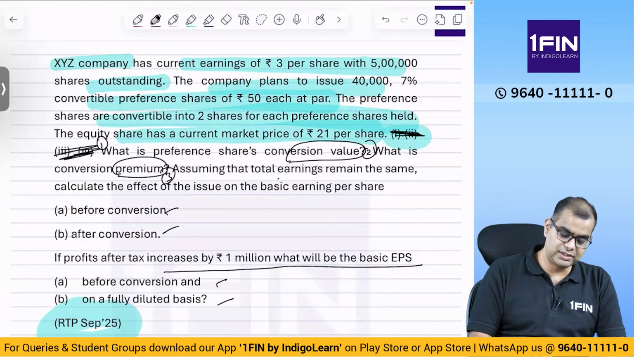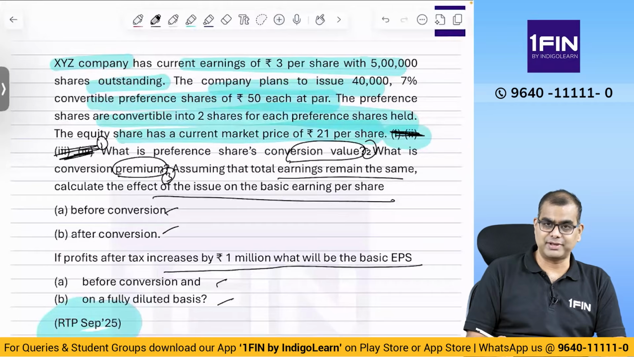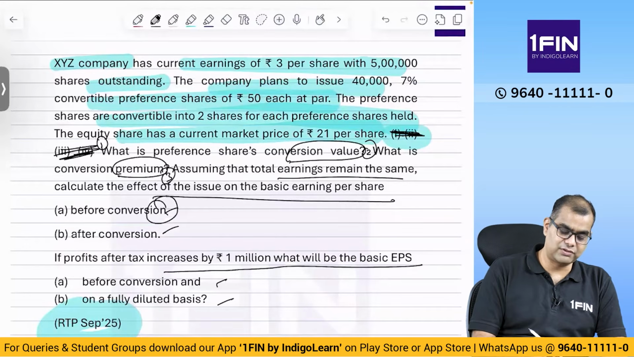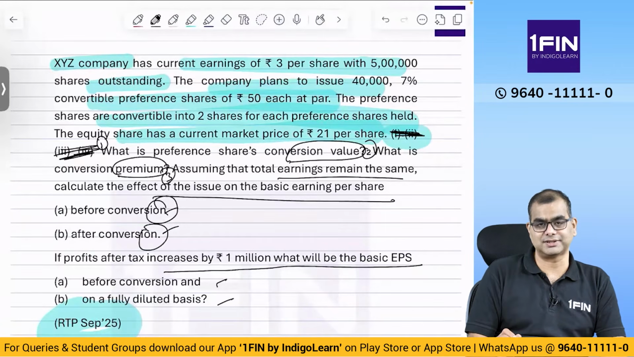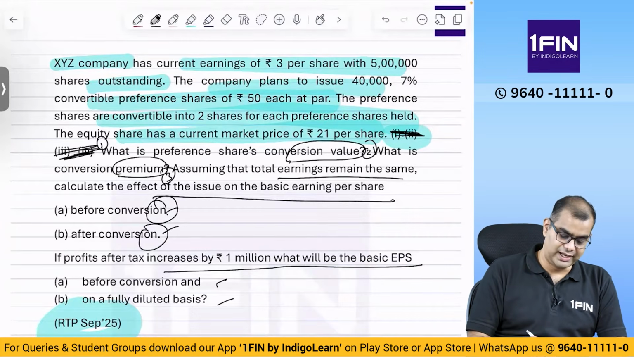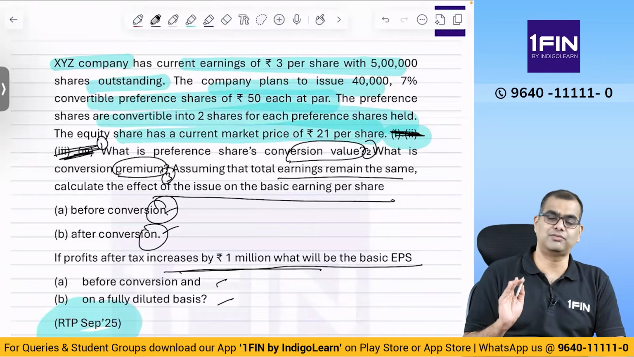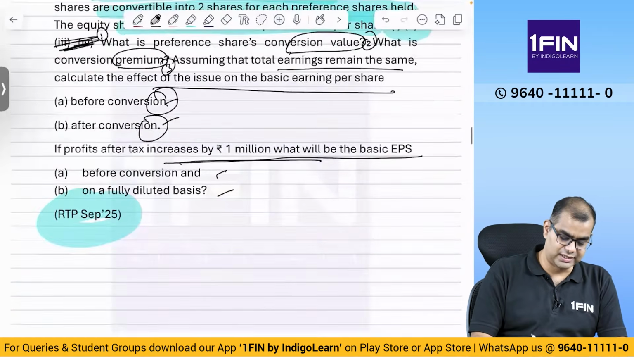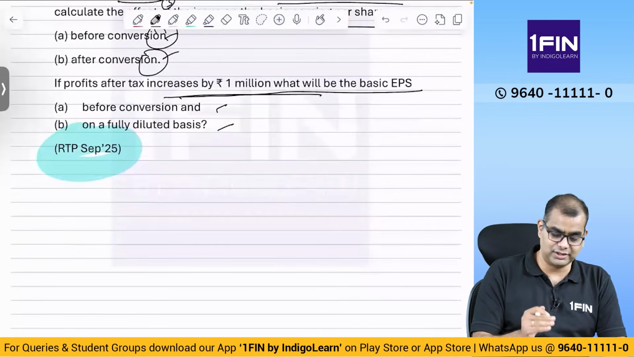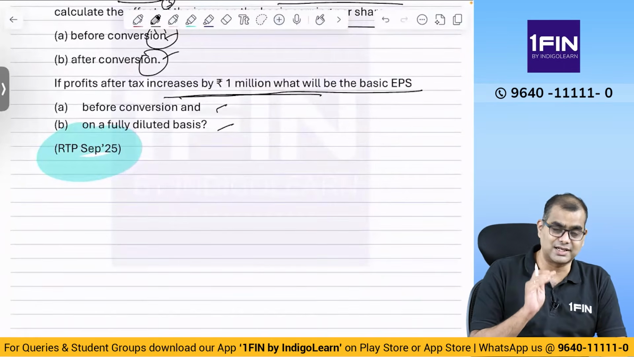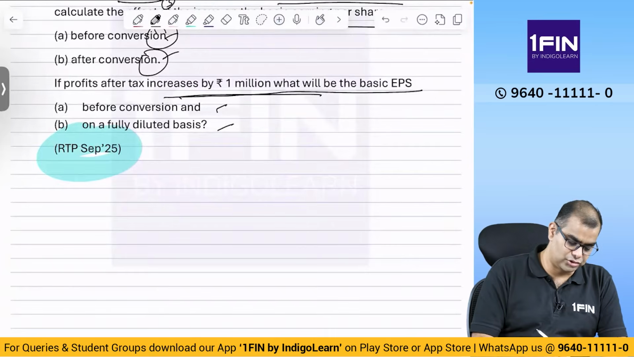Assuming that the earnings remain the same, calculate the effect on basic EPS. That is, if the earnings are going to remain the same, before conversion, what is EPS? After conversion, what is EPS? Very, very simple. And if profits increase, what is EPS before conversion, and what is EPS after conversion? Very simple. Okay, it appears complex, but actually it is not. It is very simple, just like debenture conversion, we have preference share conversion. Okay, so solution.